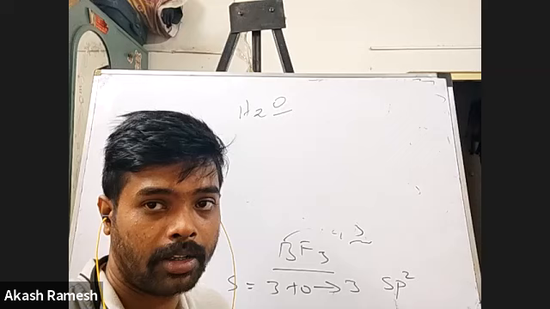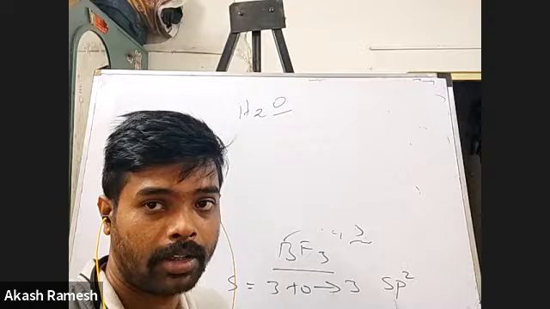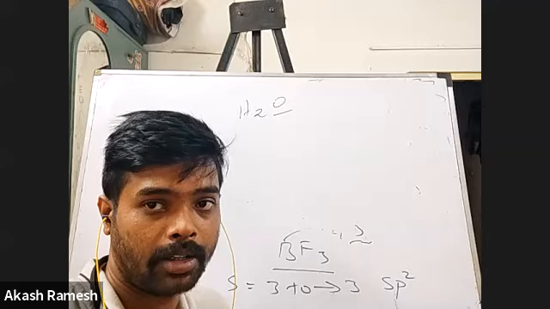Okay, we'll try to calculate it. What is the atomic number of oxygen, Abhishek? 8, sir. Very good. So what will be the configuration? 2, 6, sir. So there are 6 valence electrons. Out of them, how many are involved in bonding here with hydrogen?